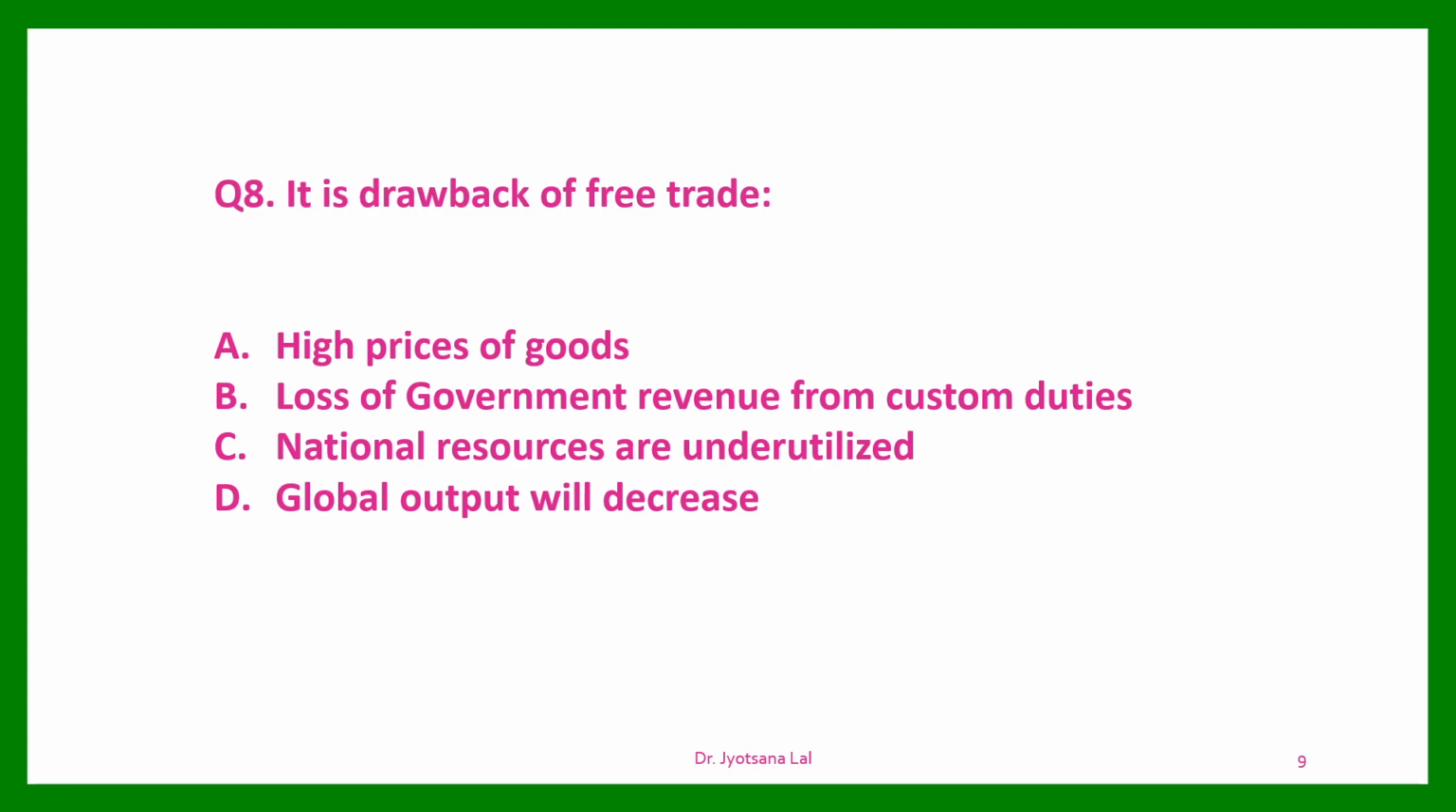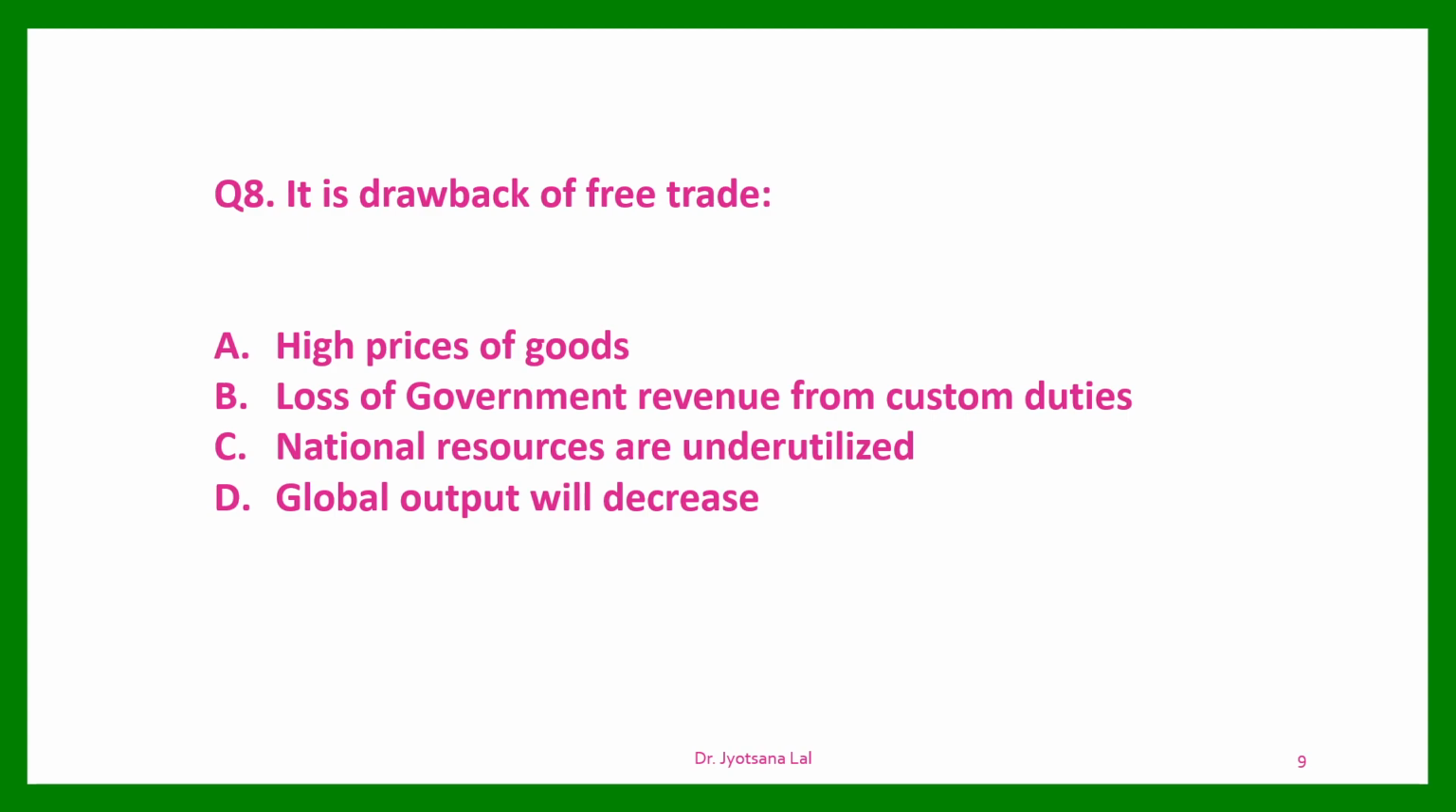Question number 8. It is a drawback of free trade. So what is the demerit, you can say, of free trade policy? Options are given: A, high prices of goods. No, this is not the drawback, but this is the merit of free trade policy. B, loss of government revenue from custom duties. Yes, B is the correct answer, and this is the demerit of free trade policy, since free trade policy opposes any kind of restriction or tariff, and that's why government loses the revenue.